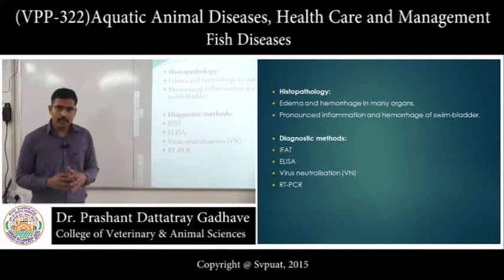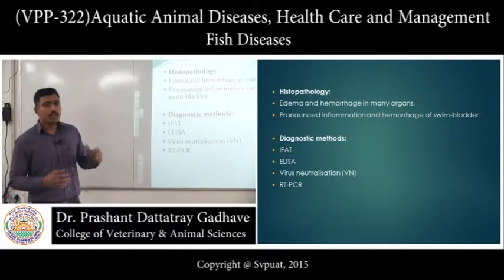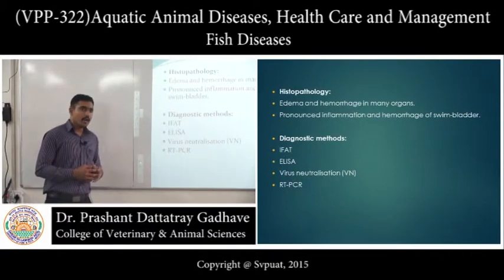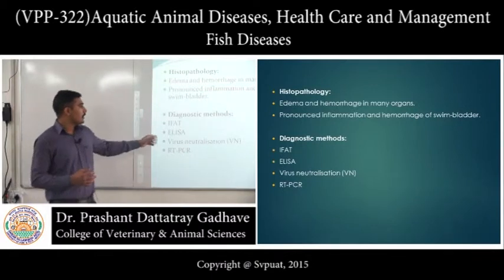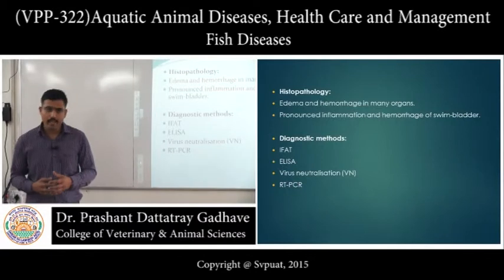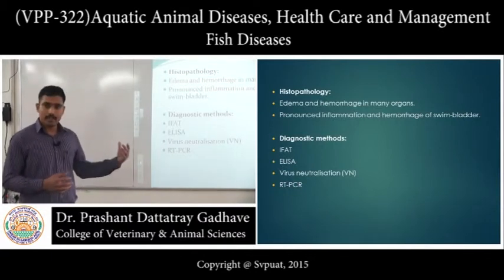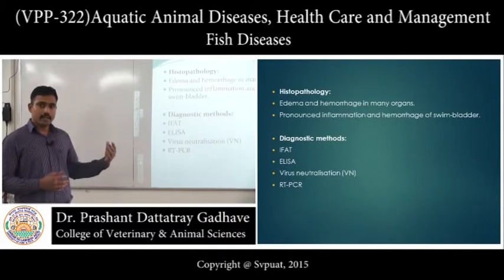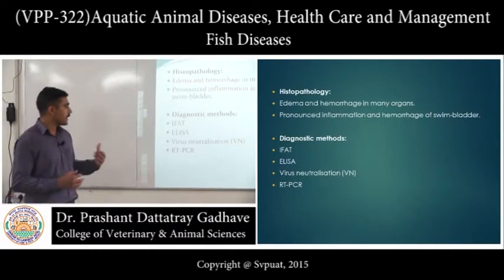The diagnostic methods for this disease are immunofluorescent antibody test, enzyme linked immunosorbent assay, virus neutralization test, and RT-PCR, which means reverse transcriptase polymerase chain reaction.